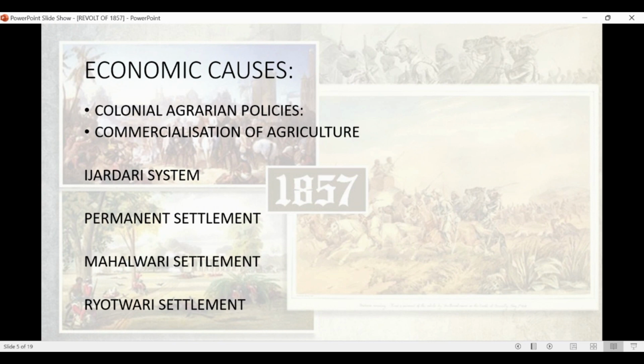The large scale inflow of British manufactured goods. As you all know, the Britishers came to India for gaining their profit. People preferred machine-made goods, which were available in large quantities and were cheap also, which means that the Indian artisans and craftsmen were ruined, as they worked with handmade clothing. The work they did, what they had done for their money, all drained away. So these were the economic causes.